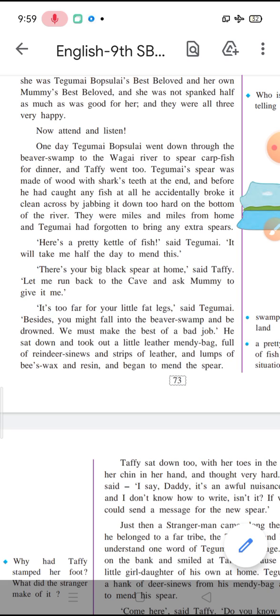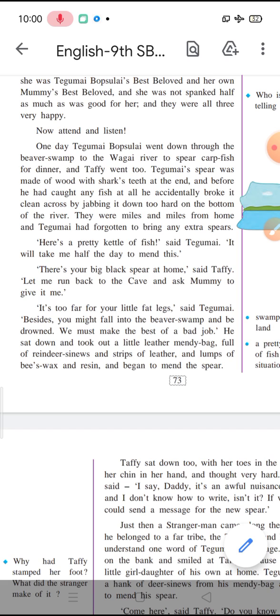He sat down and took out his little leather mendy bag full of reindeer sinews and strips of leather and lumps of beeswax and raisins and began to mend the spear. So, in his bag, he was carrying a mendy bag, that means a bag which was used for mending or repairing things. So, he had a few tools or a few things which he would need to mend or repair his broken things.